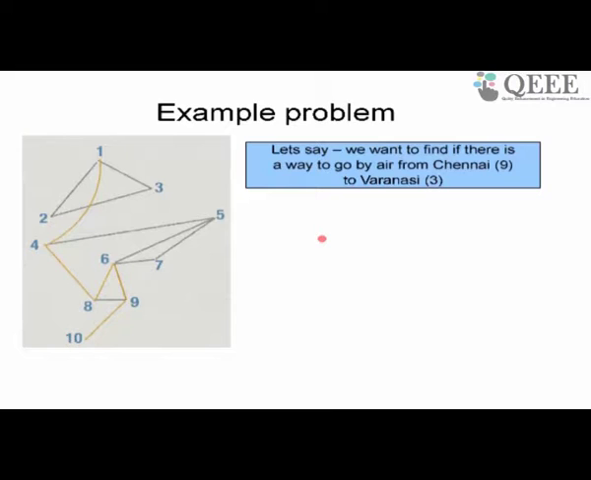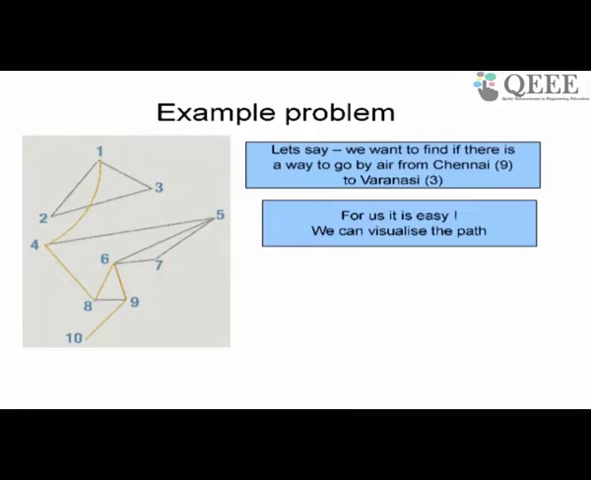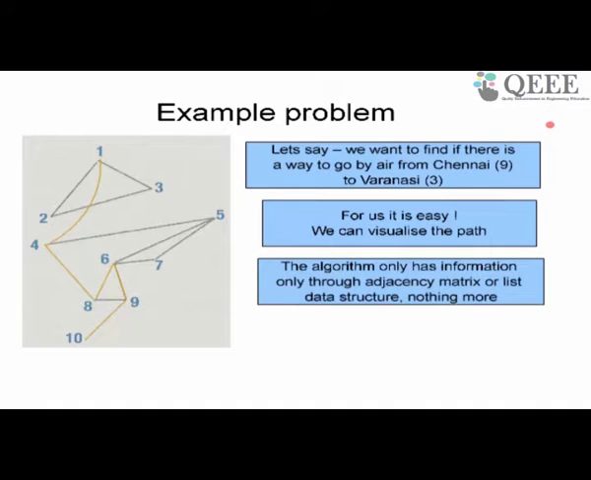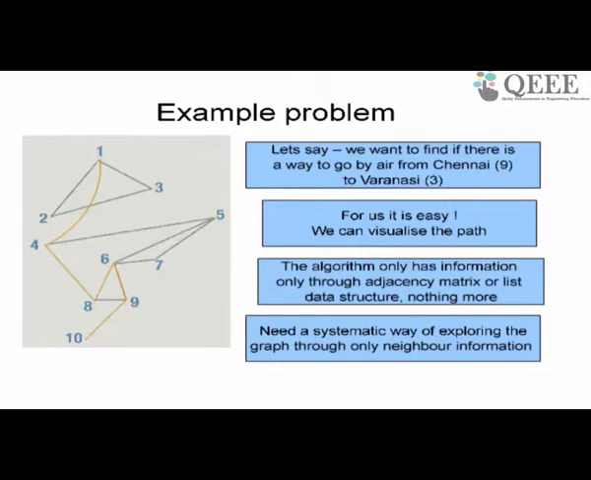All it knows is that it's got nodes and neighbors of nodes. That's all it's got, and the neighbors are represented using an adjacency matrix or adjacency list. With that, it has to somehow find out how to go from 9 to 3. So we can visualize, but the algorithm only knows nodes and neighbors of nodes. So systematically it has to do something with them. How do we systematically explore a graph using only the information about neighbors, stored either as an adjacency matrix or an adjacency list?